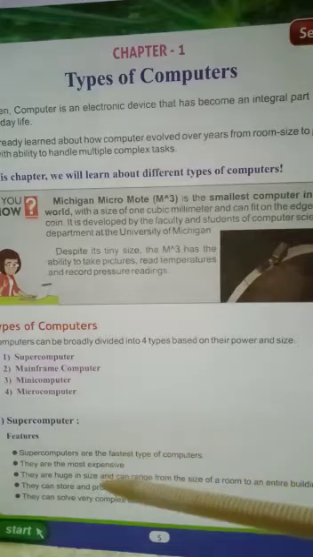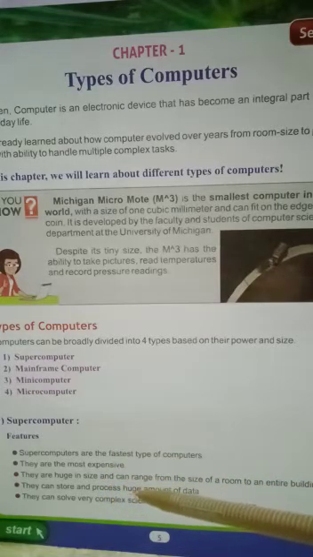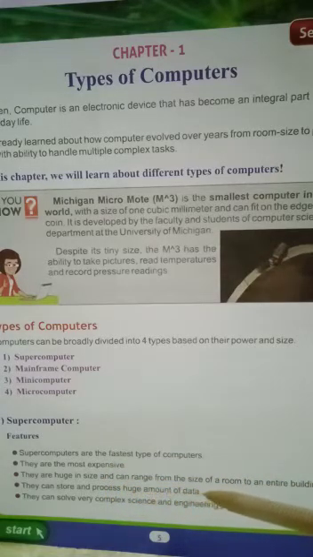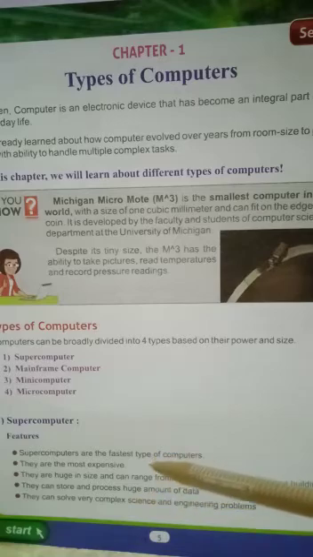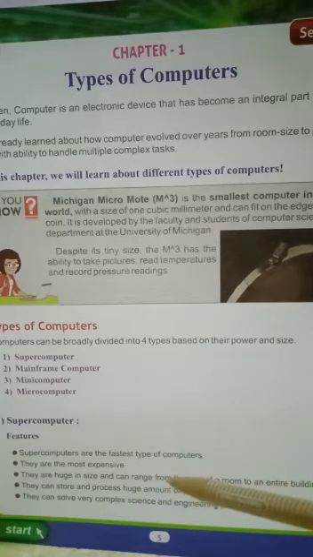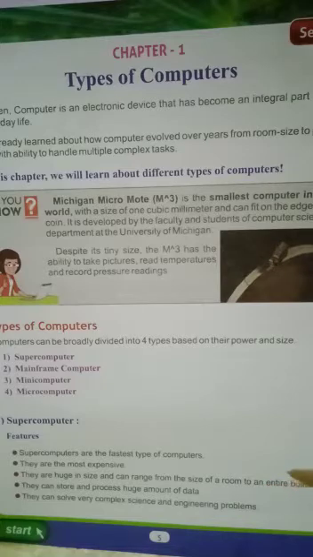They are huge in size and can range from the size of a room to an entire building.